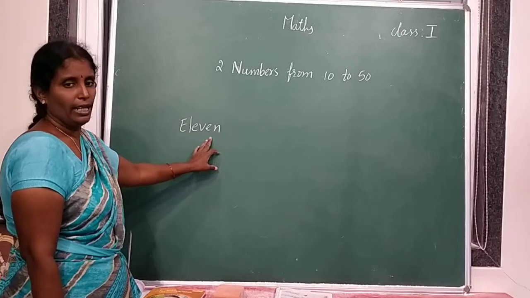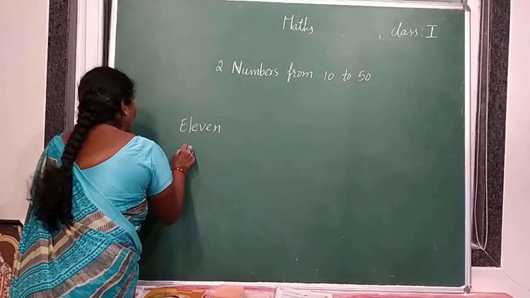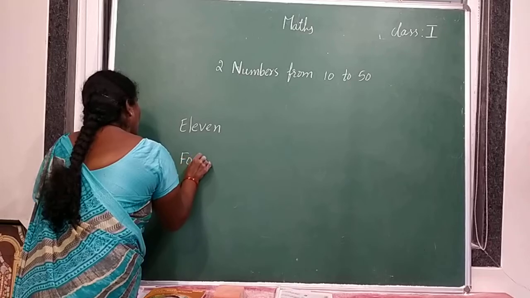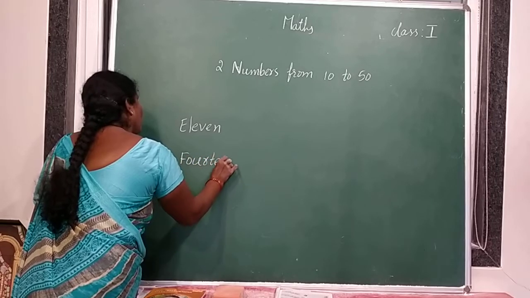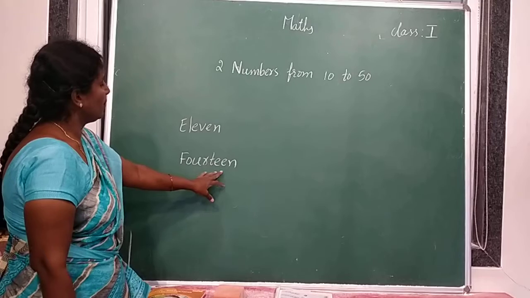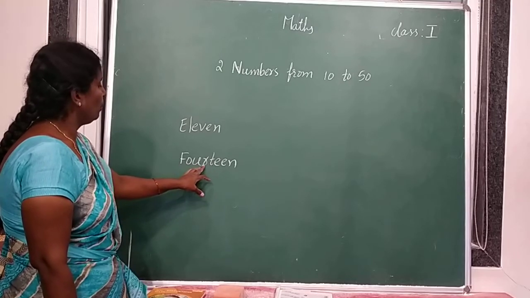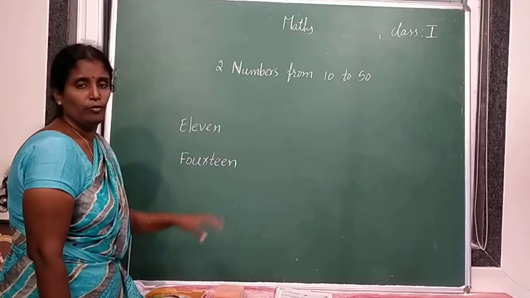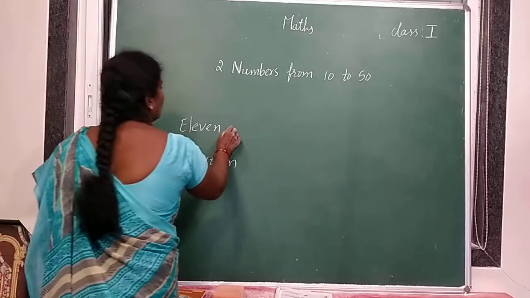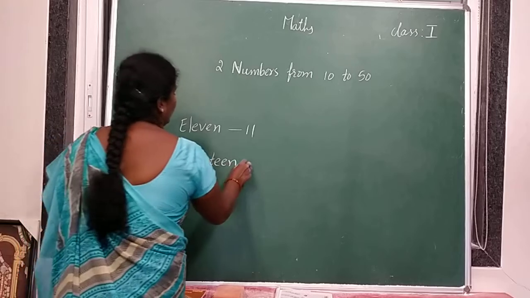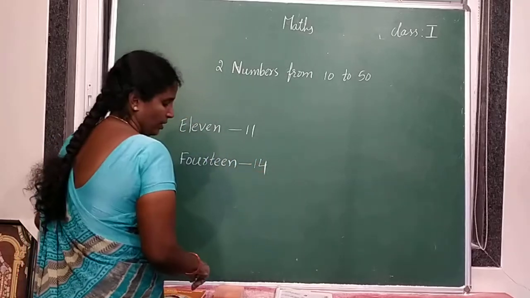E-L-E-V-E-N, 11. Next. What is this? What is its spelling? 14. F-O-U-R-T-E-E-N, 14. So this is 11, and this is 14.